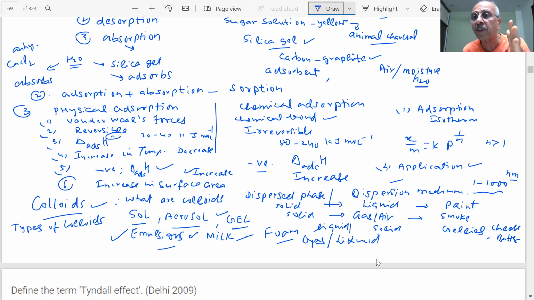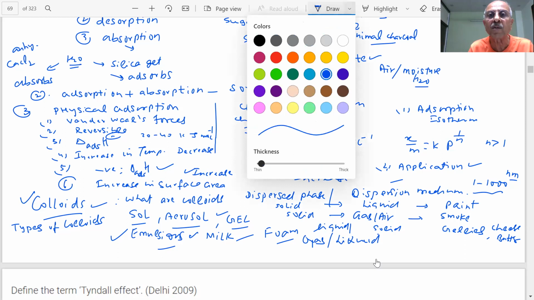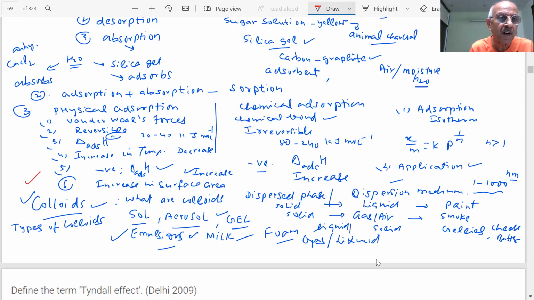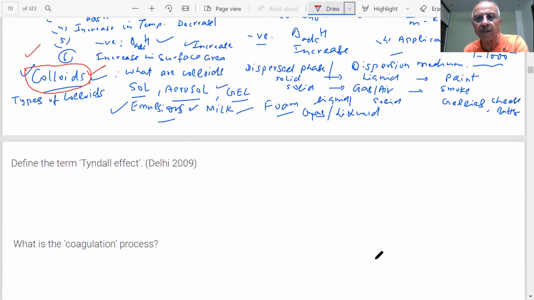The point to be noted is that we have to read this very, very carefully. I'm giving you complete information, students. This is the most important part of surface chemistry. Maximum questions are asked from it, students, in all the competition exams also. Therefore, we are aware of what we are going to be tested on today and what questions are going to be there. We already got an idea, and let us begin with important questions.